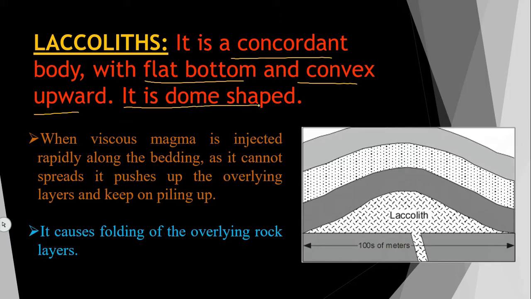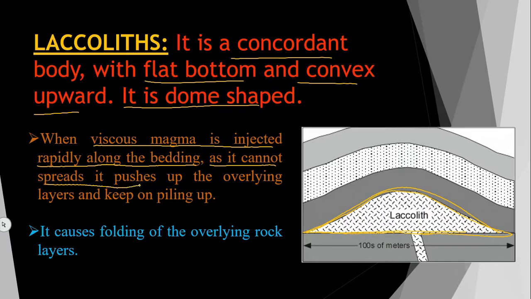It is dome shaped. You can see here, this is the igneous body. This igneous body has a flat bottom and it is dome shaped in nature, which is a convex shape. Most of the time viscous magma is injected. When viscous magma is injected rapidly along the bedding plane, as it cannot spread, it pushes up the overlying layers and keeps piling up.